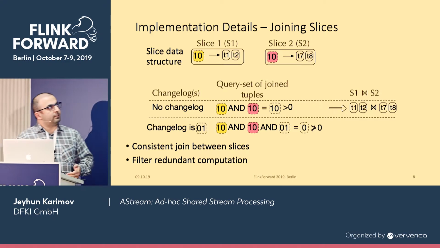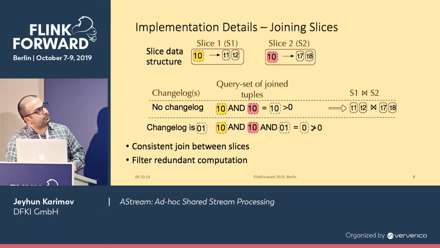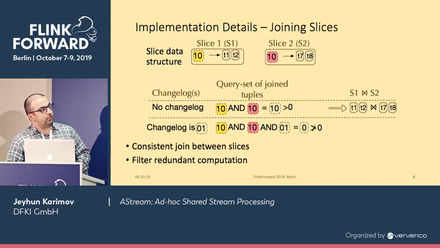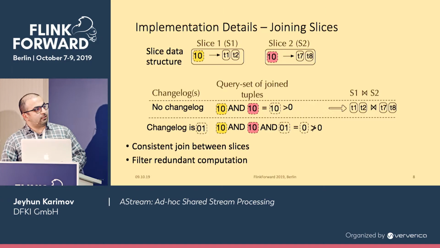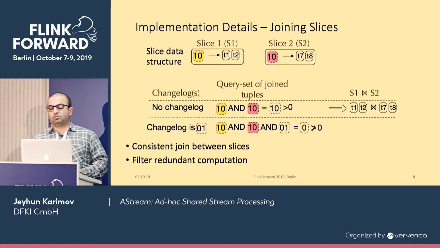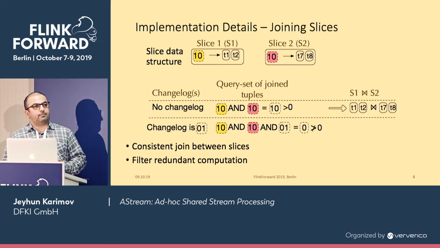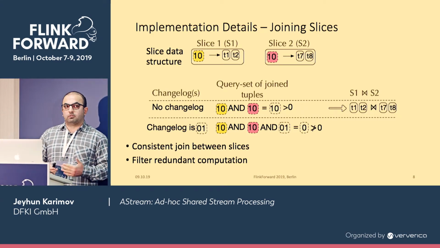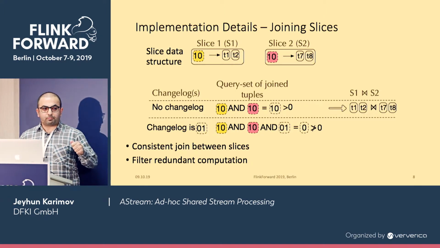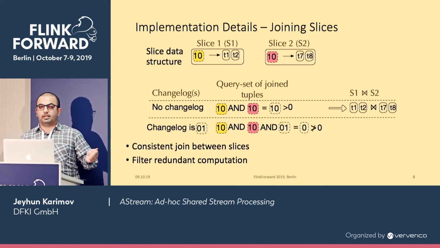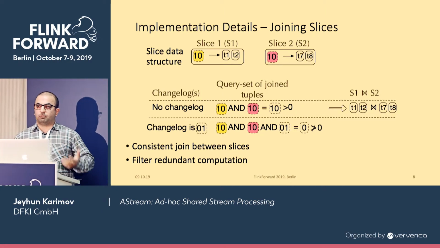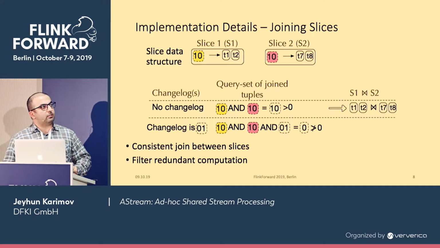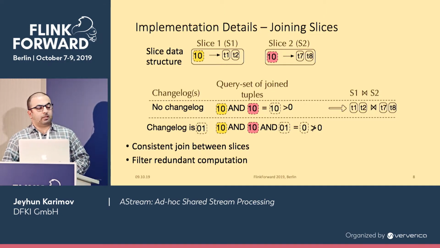But what if there's a change log in between? Let's say there's a change log, which is 0, 1. Then, to find the common queries, we also AND product the change log. In this case, the result is 0, which means that those two slices have nothing in common in terms of query. The tuples in those slices belong to different query sets, so we can easily eliminate the computation. We can avoid the redundant computation by doing this simple AND product.